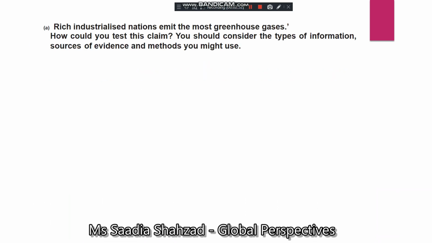Moving on, rich industrialized nations emit the most greenhouse gases. How could you test this claim? You should consider the types of information, sources of evidence, and methods you might use. Now, for this specific question, which is an 8 marks question, you should be very sure that you keep in mind the statement that is there at the top. Statement on the top here is rich industrialized nations emit the most greenhouse gases. To begin with, since it is a generalized approach, you are not going to test the claim right now. You're going to suggest how you will be testing it.